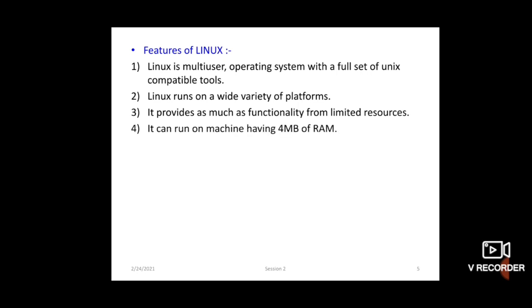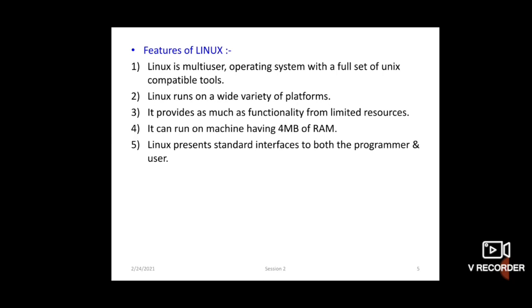Now see, it can run on a machine having 4 MB of RAM. Students, the minimum RAM required for this operating system is 4 MB, so you can install this Linux operating system. Linux presents standard interfaces to both the programmers and the user, because Linux is a basic operating system.